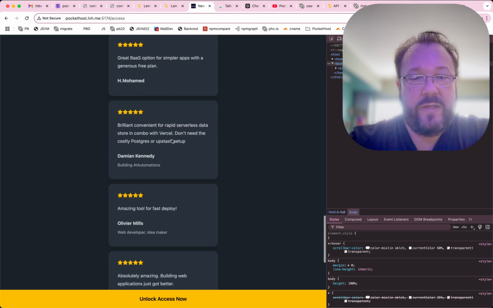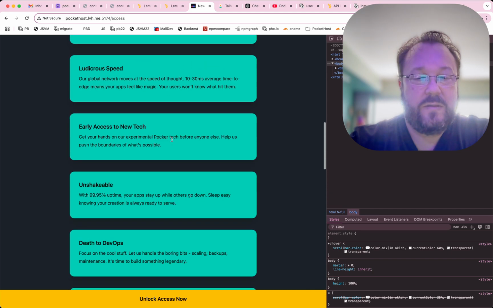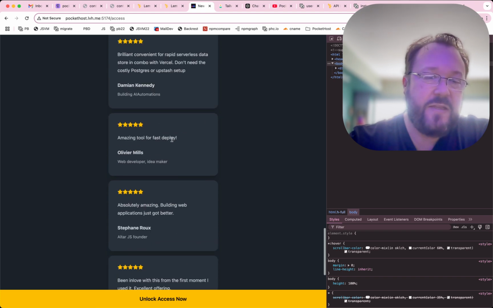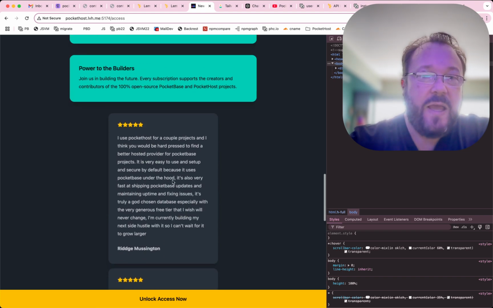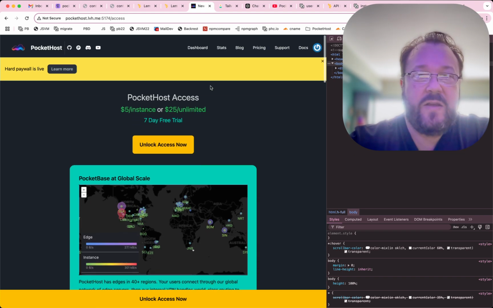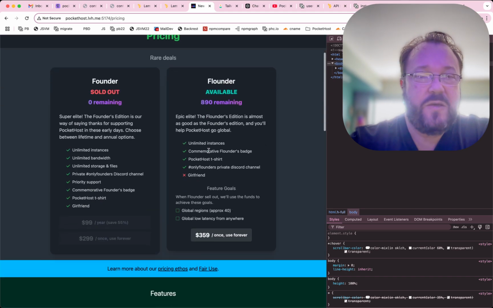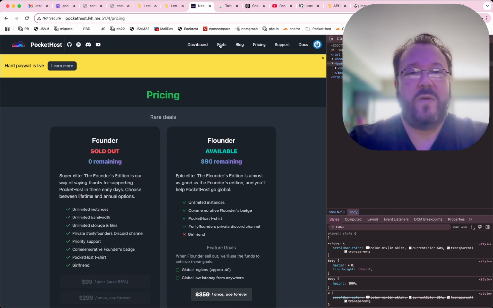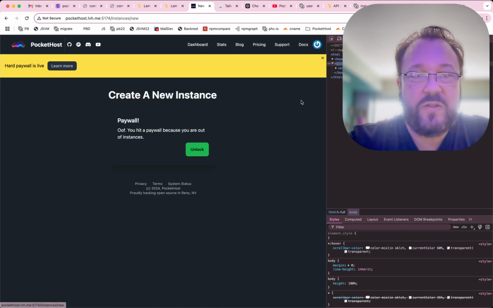And then there will just be one the whole way through the page. So yeah, I think this is good. We'll play with this more later. I also added some testimonials in here, and it's the same testimonials that appear on the pricing page. So anyway, that's what will happen if you try to create a new instance and you don't have enough.